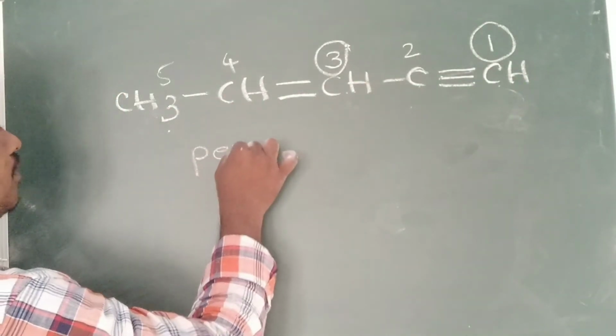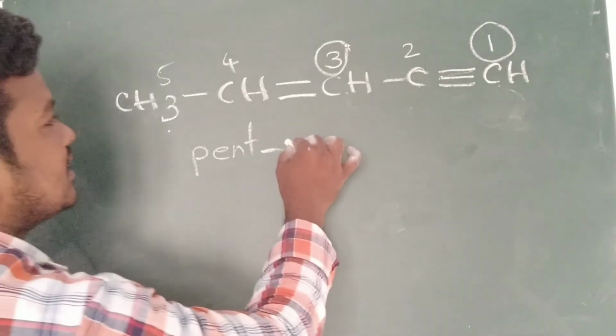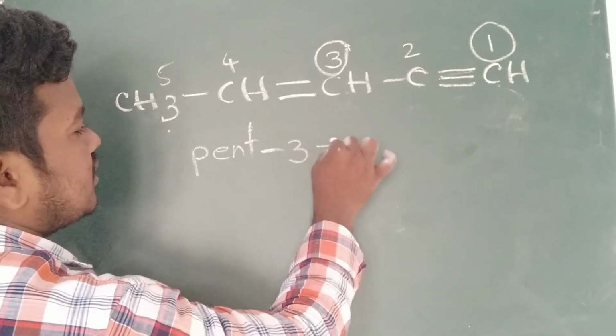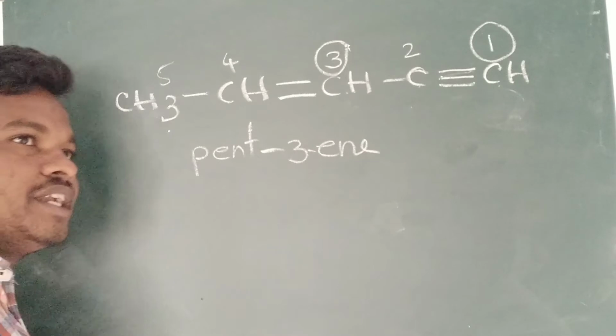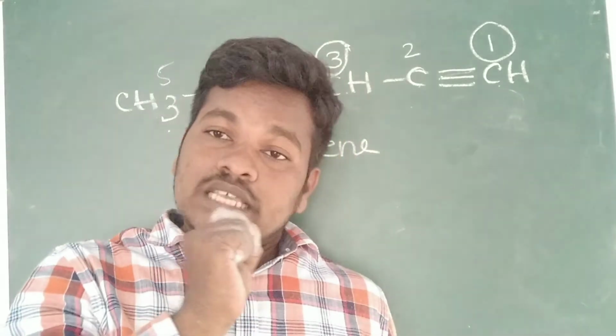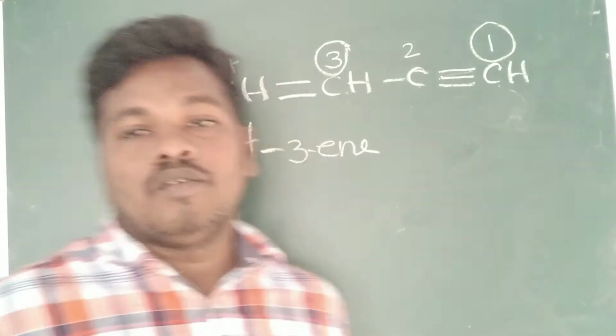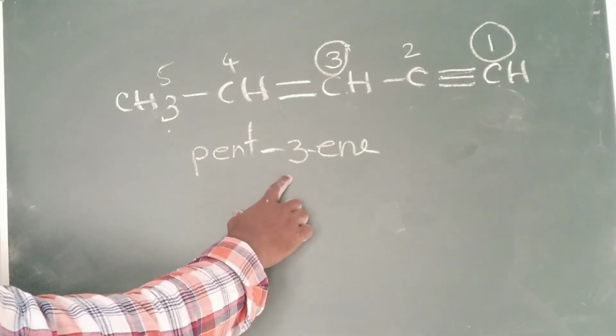So pent, what are the positions it is presented? Pent 3 en 1 yne. Here we also have to choose alphabetical order. A, E: E will come first, after that Y will come. So you should not write pent 1 yne 3 en.